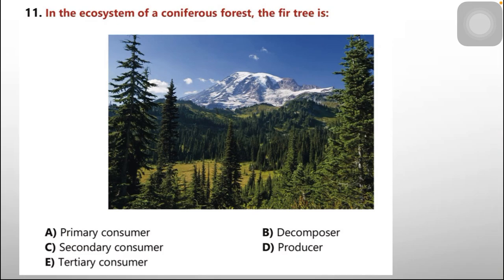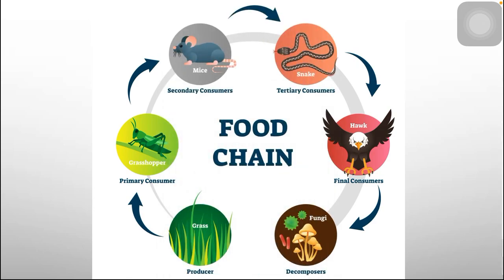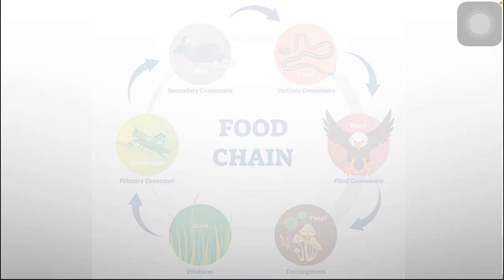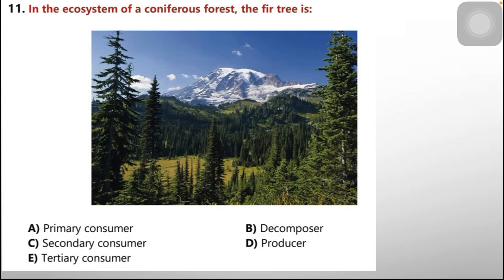However, still we have to look at the food chain. Look at that grass, that is also a plant, that is a producer. Every other animal is the consumer. However, decomposers are algae, fungi, these kind of things. So our correct option is option number D, producer. Next to 11 is 12.